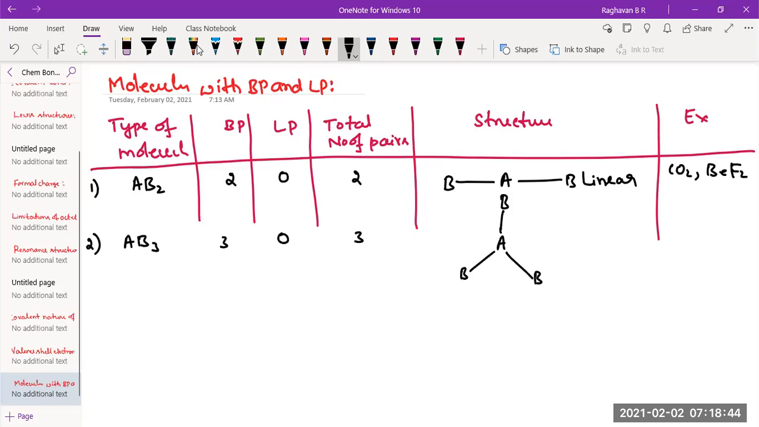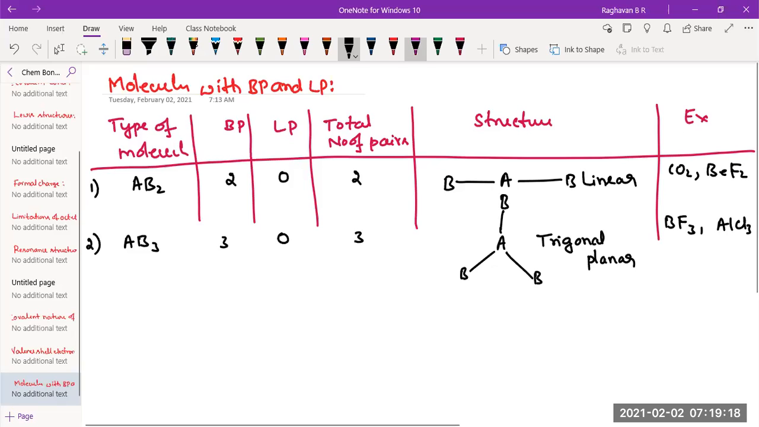Okay, so trigonal planar is the structure of the molecule. Boron trifluoride is an example of this kind of molecule: boron is central, surrounded by 3 fluorine, 3 bond pair. AlCl3, aluminum chloride, is another. Okay, next, this particular case can have a lone pair.